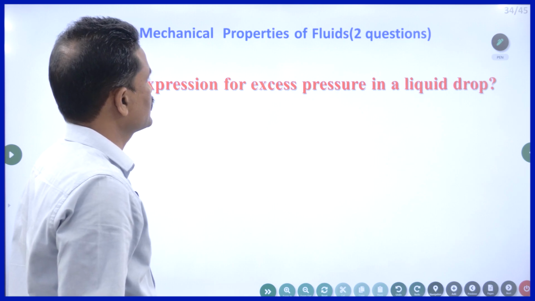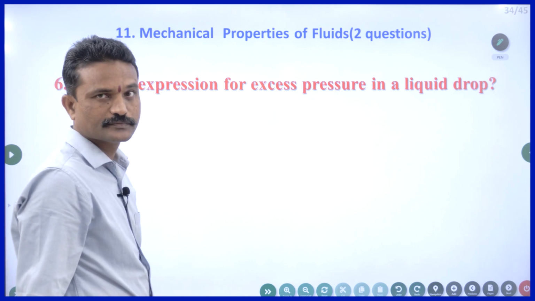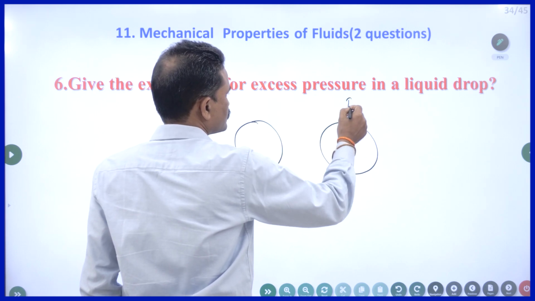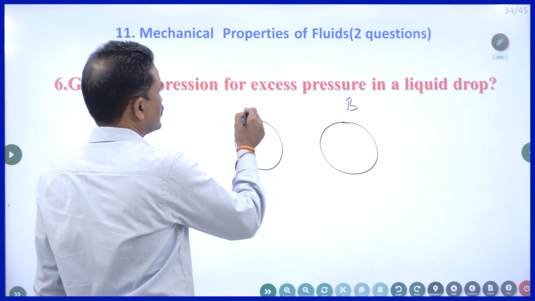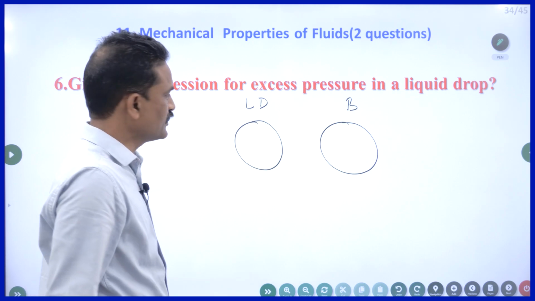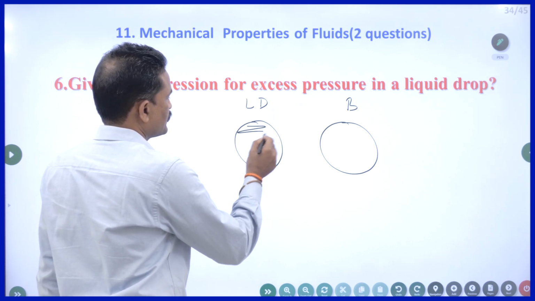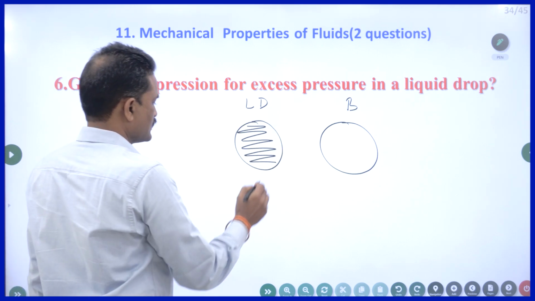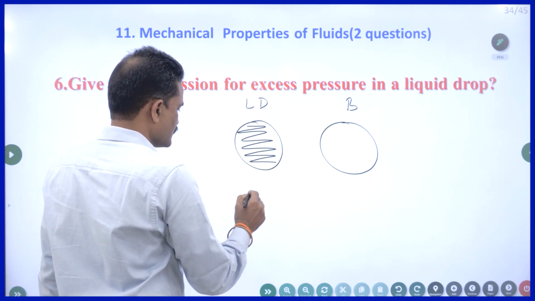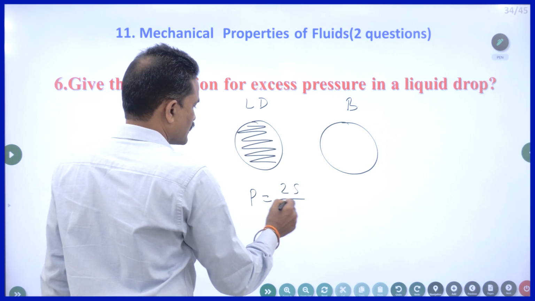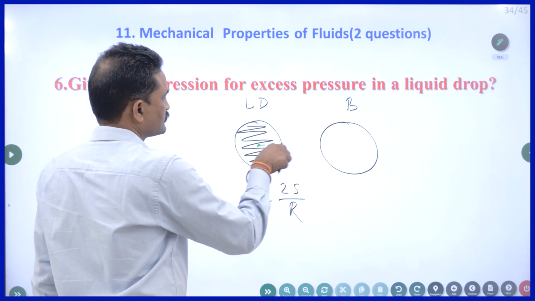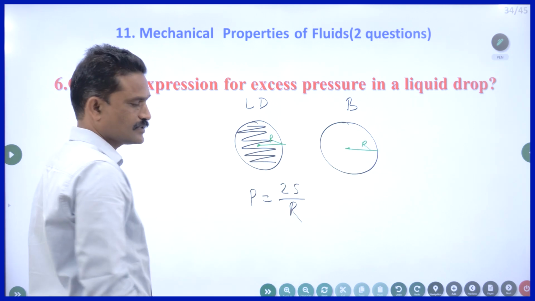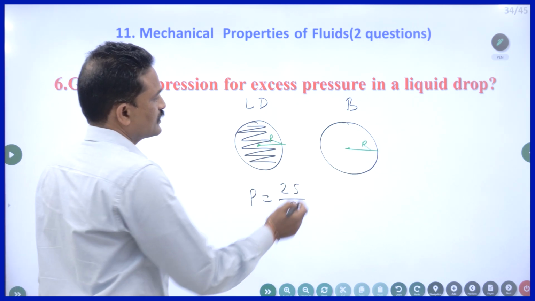Give the expression for excess pressure in a liquid drop. So we have two things, liquid drop and bubble. In the case of a liquid drop, you have only one surface because inside you have liquid. So when you have one surface, the excess pressure is given by 2S by r, where r is the radius and S is the surface tension. In a bubble, how many surfaces are there?